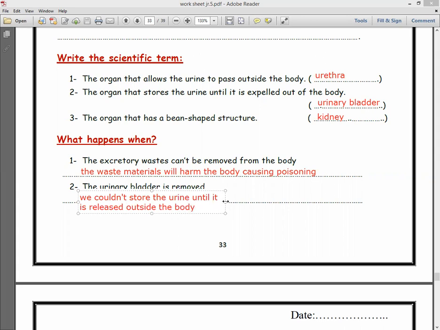So if the urinary bladder is removed, we couldn't store the urine until it is released outside the body.